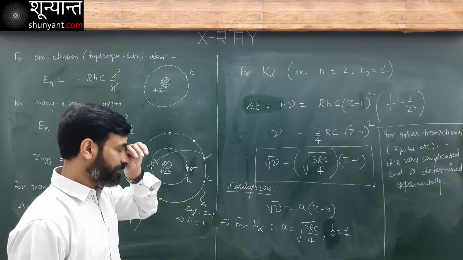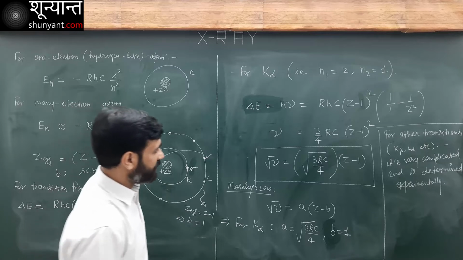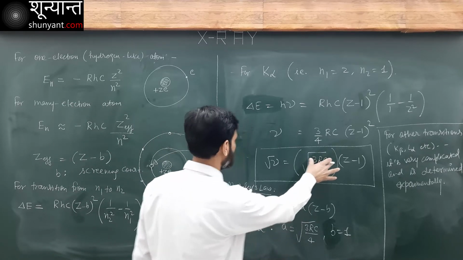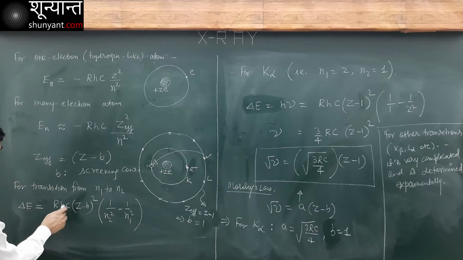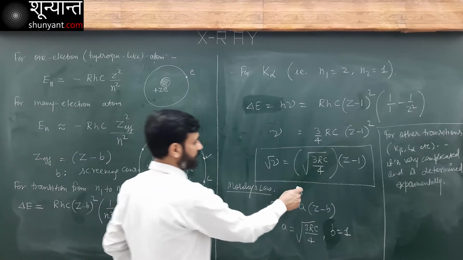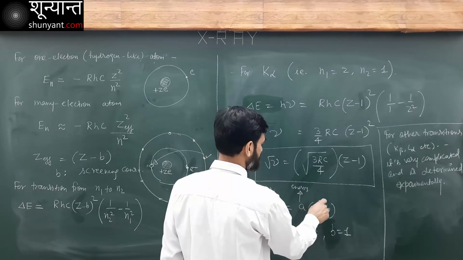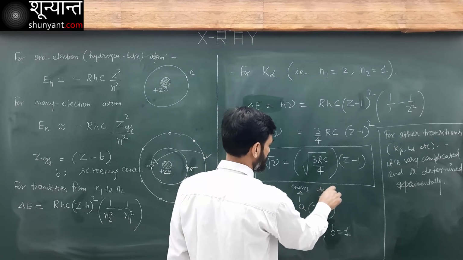Now, this term here relates with energy. You see, this is coming from energy here. And this term relates with screening.